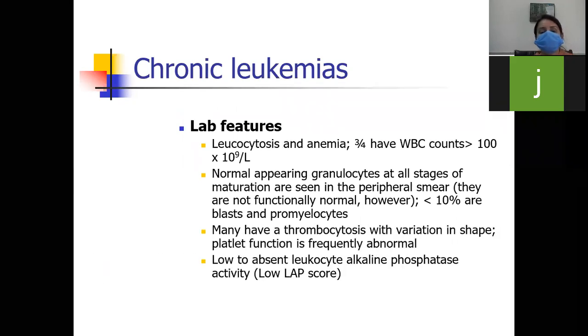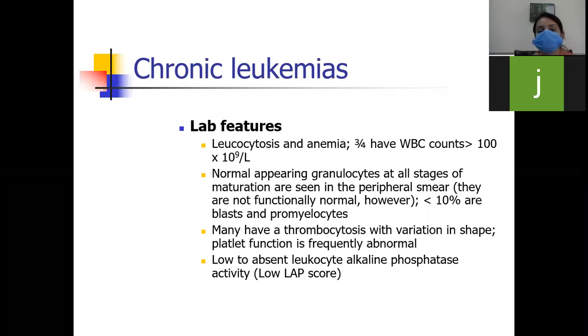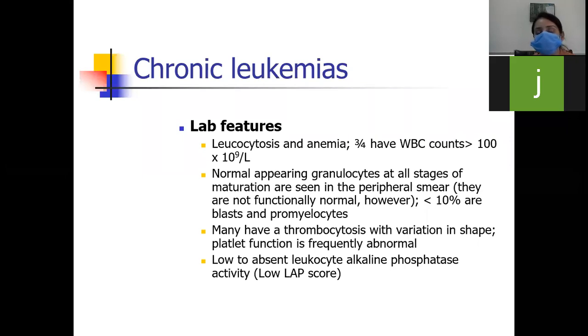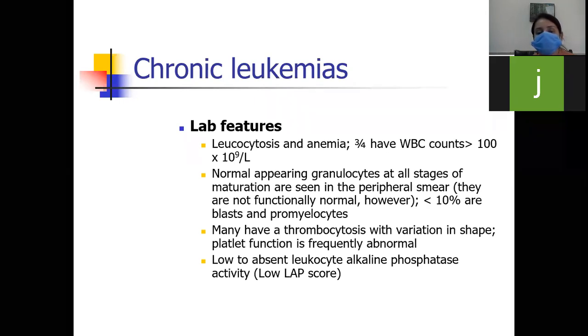So what are the lab features? You will see there will be leukocytosis, WBC count will be raised, and there will be anemia, hemoglobin level will be decreased. In 3/4 of the patients, they will have WBC count even up to 100 x 10 to the power 9 per liter. And normal appearing granulocytes at all stages of maturation are seen in the peripheral smear. They are not functionally normal, however, and less than 10% are blasts and promyelocytes.